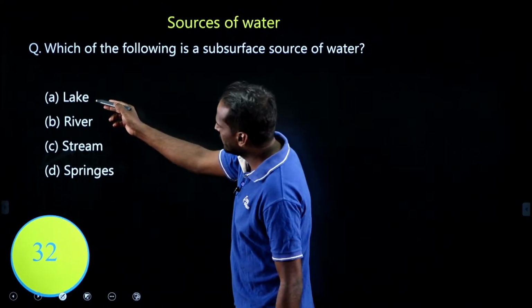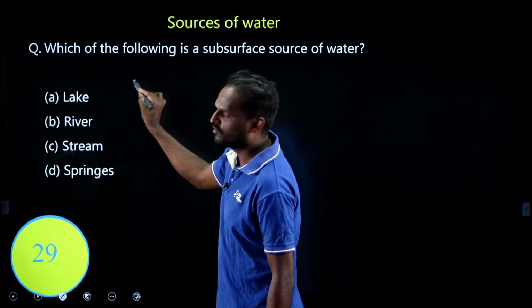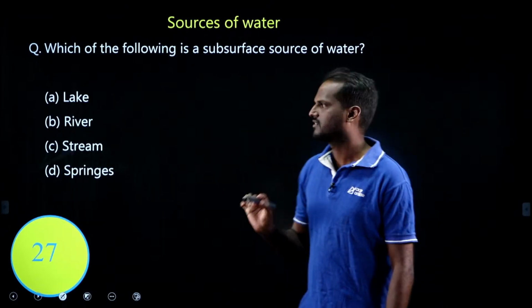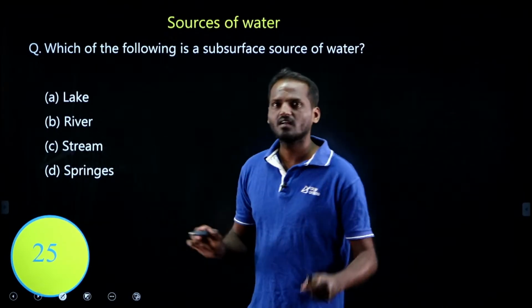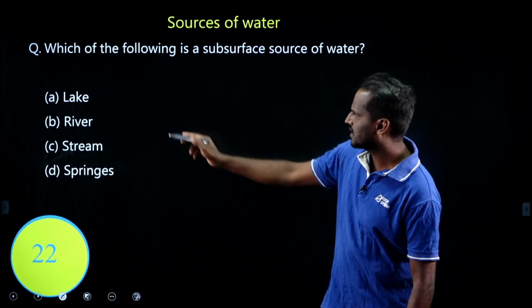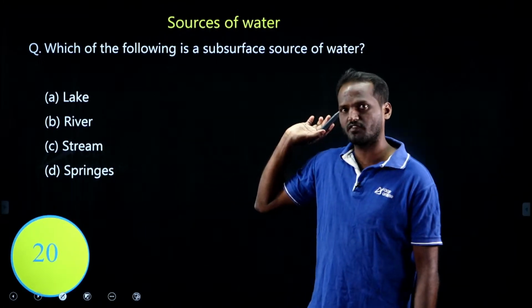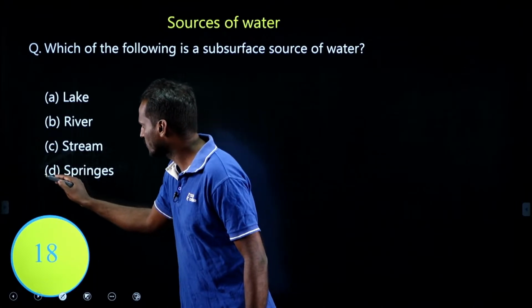This is what? Lake. A lake is a still water body, the water body which is at rest. But the river and a stream are running water bodies, right? These are all surface water sources. Which is the subsurface source here? Spring, right? You can easily select.